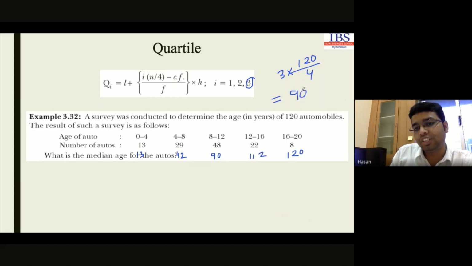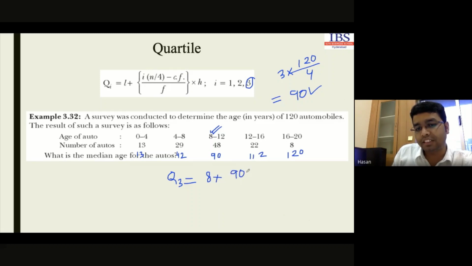Now we have to identify in which group this 90 is located. So this is 90, and this is our third quartile group. Now we have to calculate the value for the third quartile, Q3. In this Q3, the lower limit is 8, plus this particular sum, i into N by 4, which is 90.